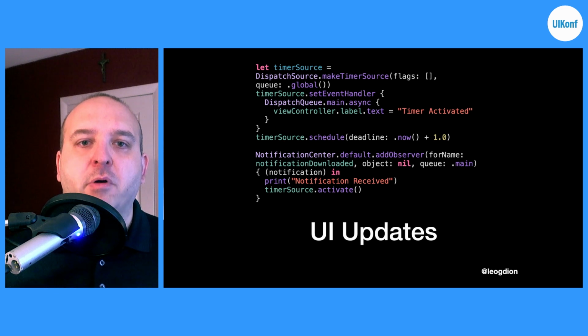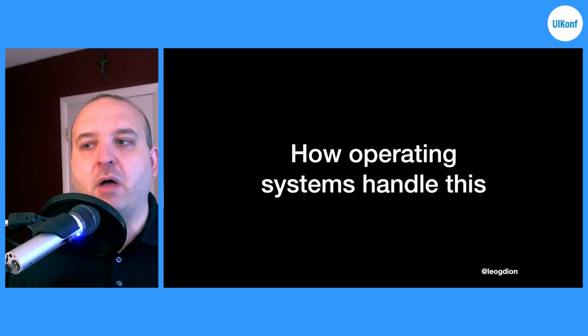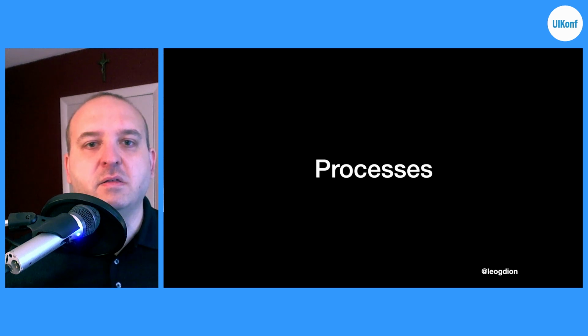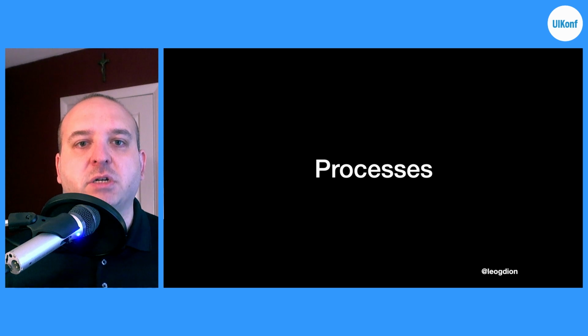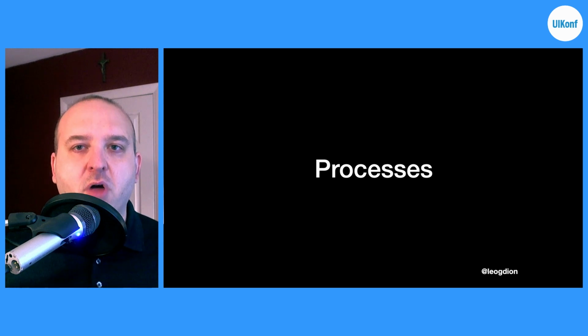So how do operating systems manage this kind of stuff? Let's talk about two ways: processes and threads. A process is typically one application that runs within the operating system. Sometimes applications can have multiple processes, such as helper applications, but for the most part, each application has one process.